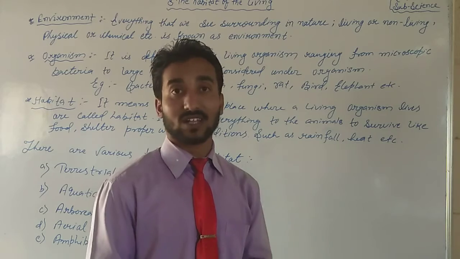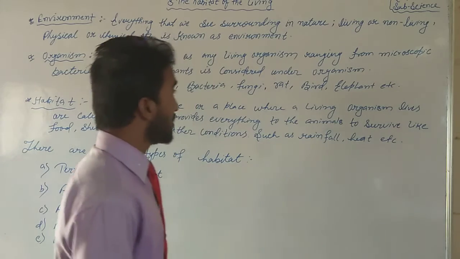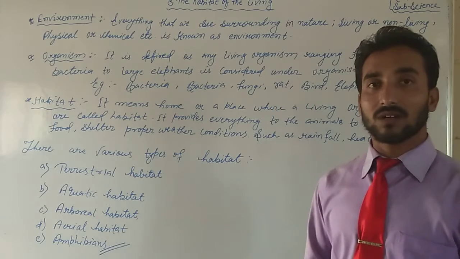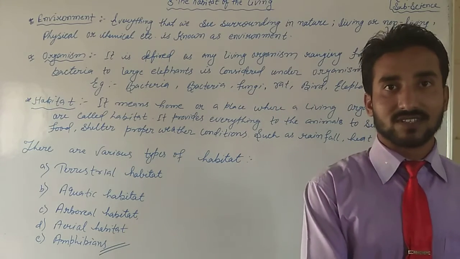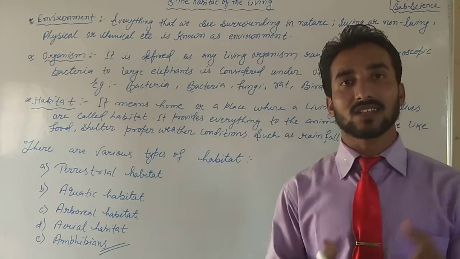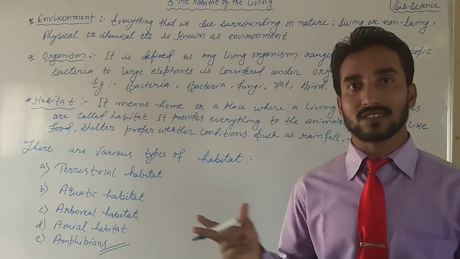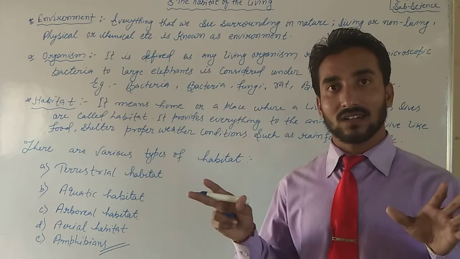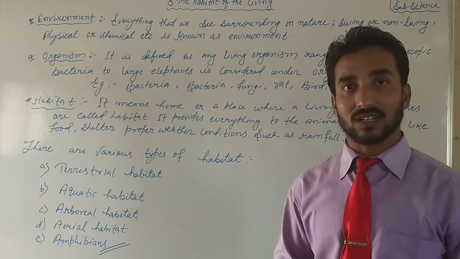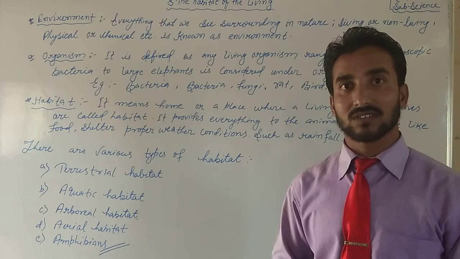Okay, so clear your mind. Whenever organism comes, don't think only of bacteria, fungi, virus, paramecium, blue green algae. No, apart from it, many things that come under living things are all organisms.